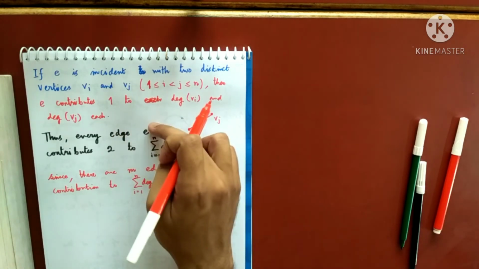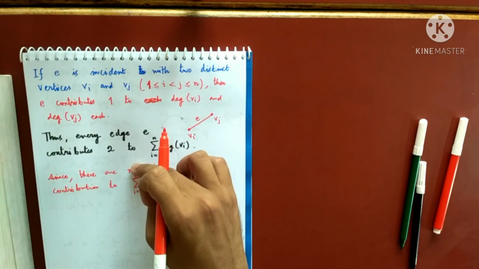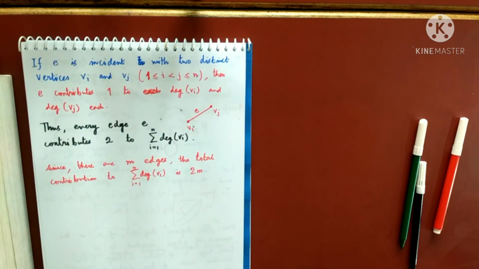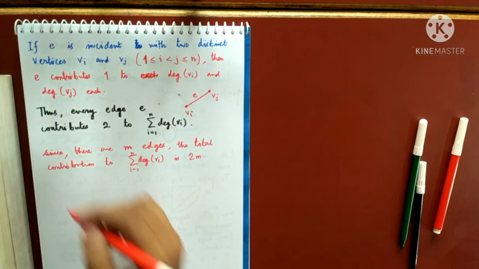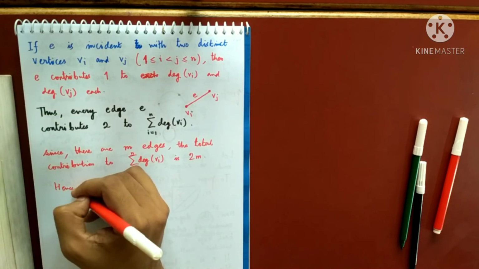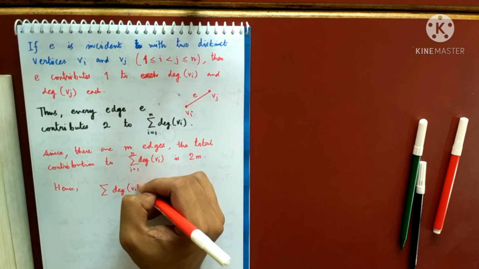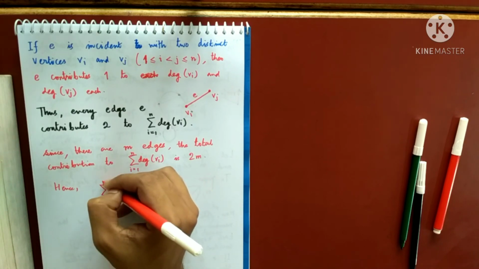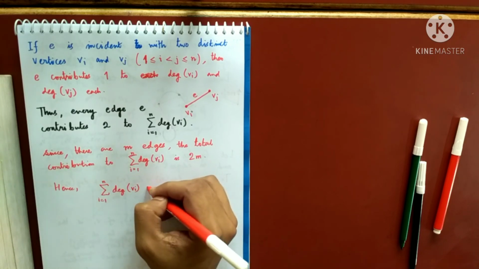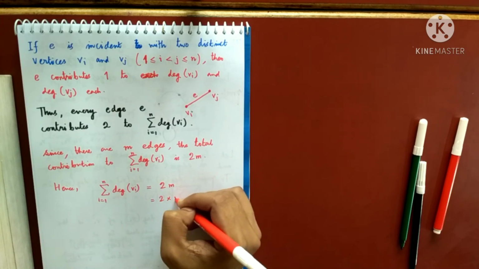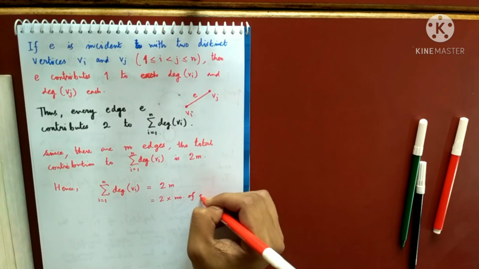Because every edge contributes twice, so m edges will contribute twice of that, so 2m, right? Hence, what can I say? The sum of all the degrees, i running from 1 up to n, is nothing but 2m, which is twice the number of edges.